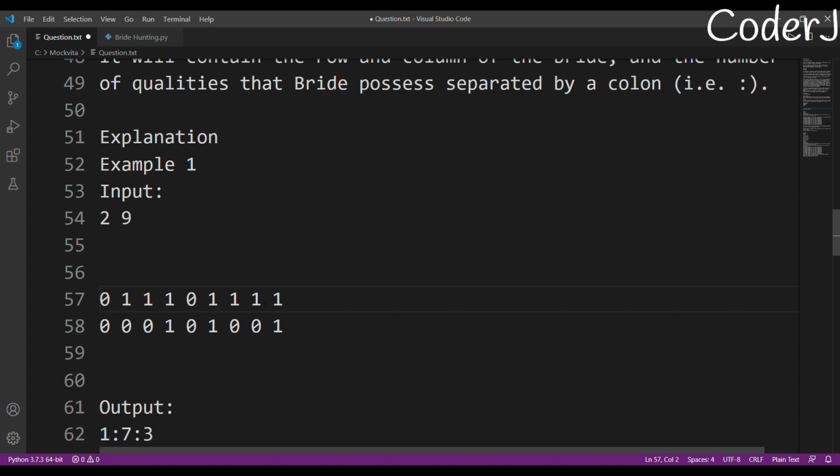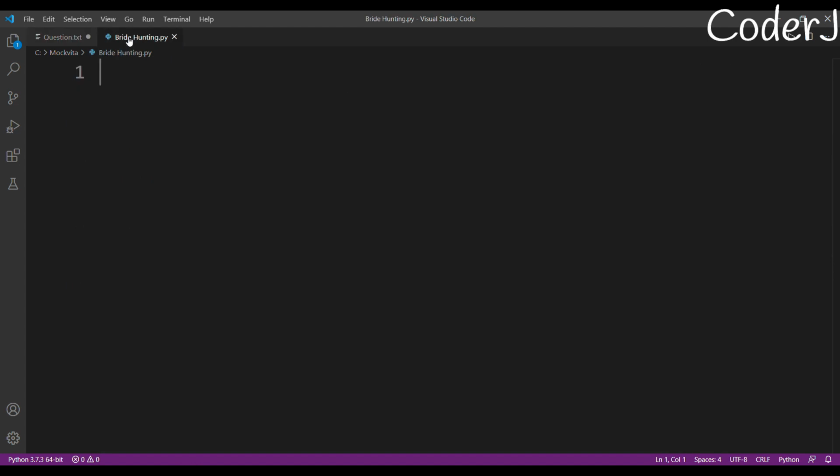Now, how am I going to solve this question? This question will seem a little bit tricky because there are so many conditions, so many options, so many variations. But don't need to worry, we'll just solve it simply. I'll solve this in a few steps. I'll just write all of my steps.